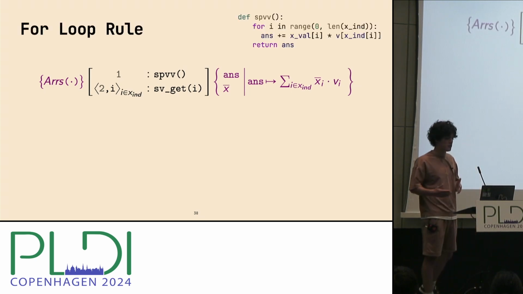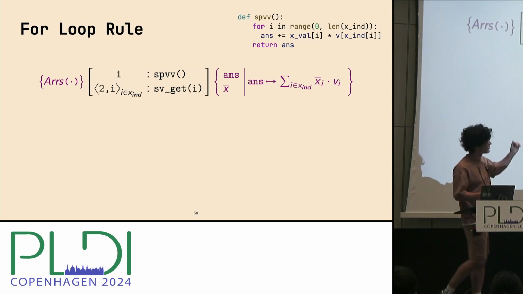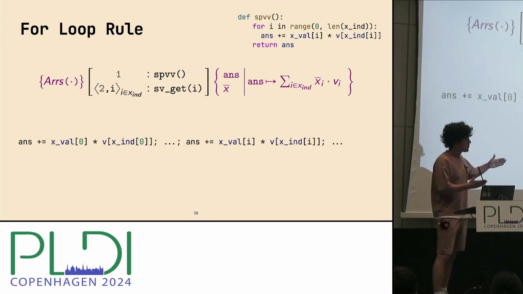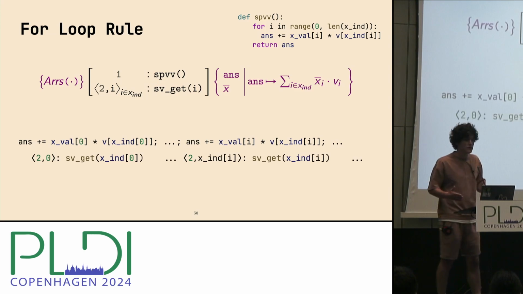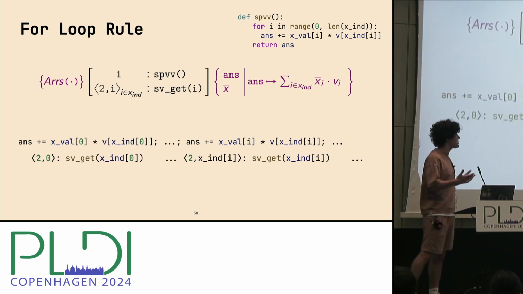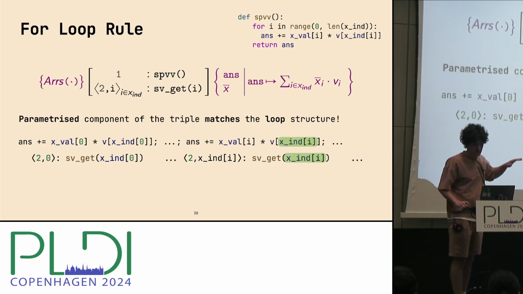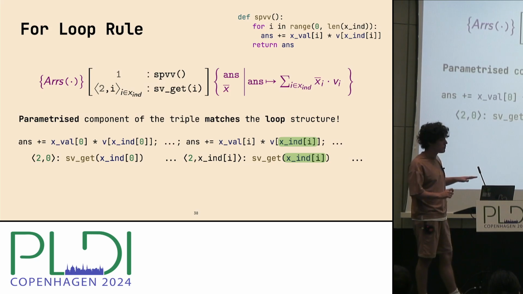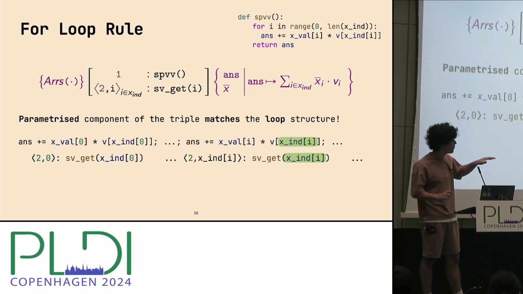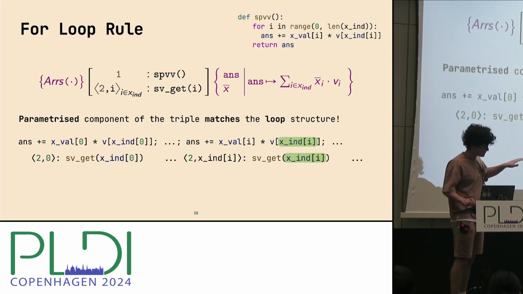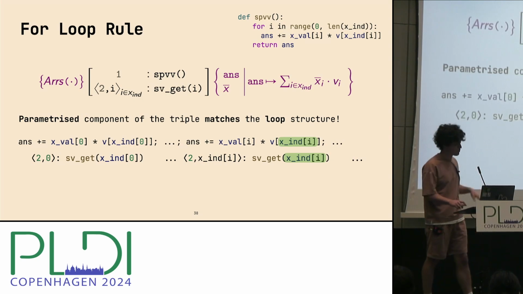Now, remember that SPV is just a loop, which we also run on indices of xint array. It's over there. So we can represent it as a number of iterations of its body. And then it has the same number of iterations as we have getters, right? So the parameterized component of the triple exactly matches the loop structure. Moreover, the ith iteration of the loop processes the output of the ith getter over here.